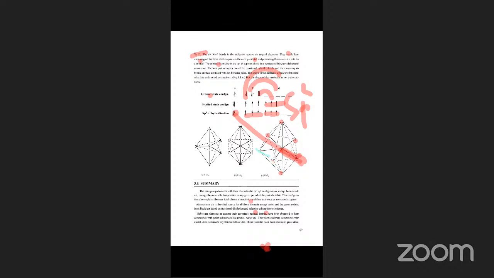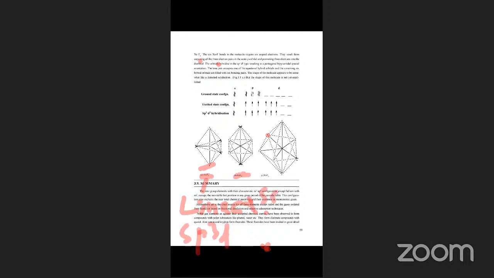So total: XeF2 is linear, sp3d. Just write the structure and geometry. XeF4 is square planar, sp3d2. XeF6 is distorted octahedral, sp3d3. Simple. Complete?